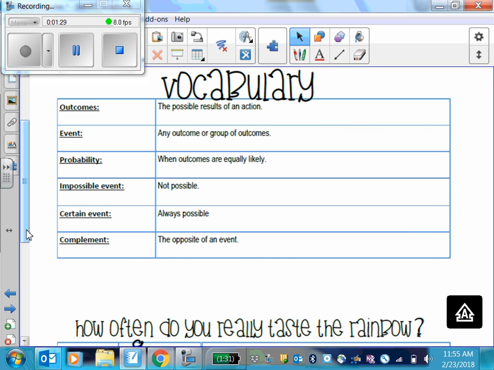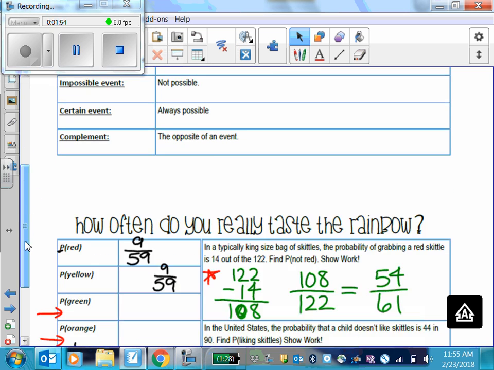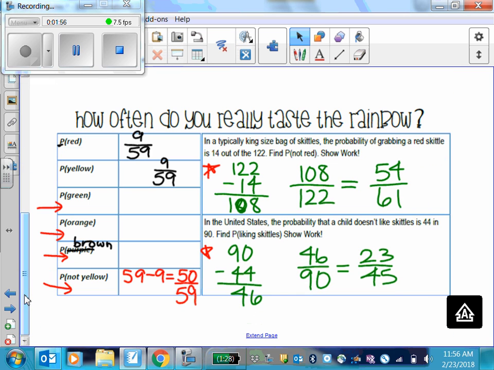What would be a certain event? What's always possible in this bag? Jack. To get at least one color. To get a colored M&M, right? Yes, most definitely. The complement of an event is the opposite of it. So like flipping a coin, the complement of tails would be heads. Pretty self-explanatory. So these are some vocabulary words that you aren't going to hear very often, but you still need to know about them.